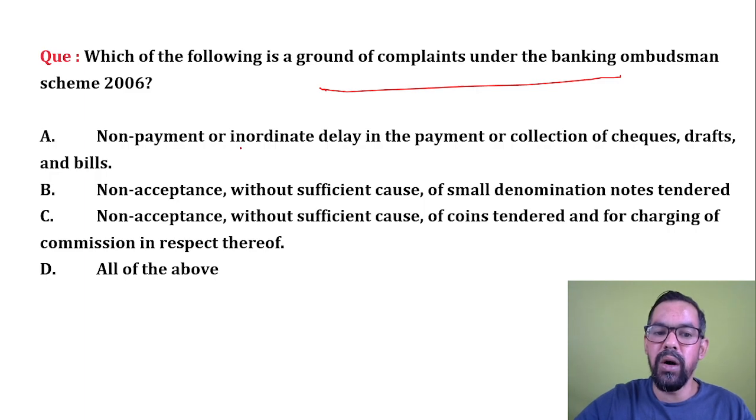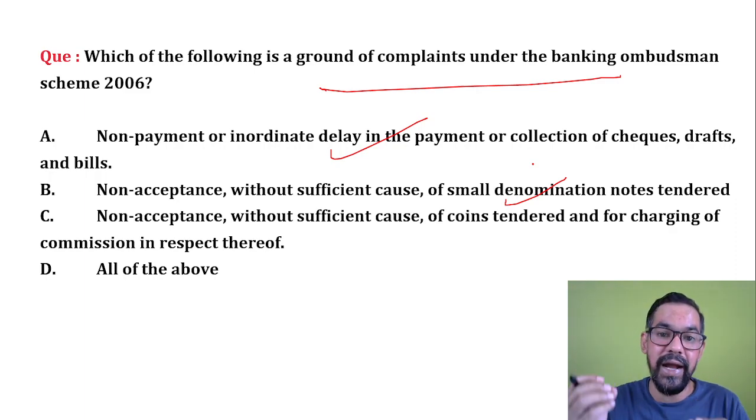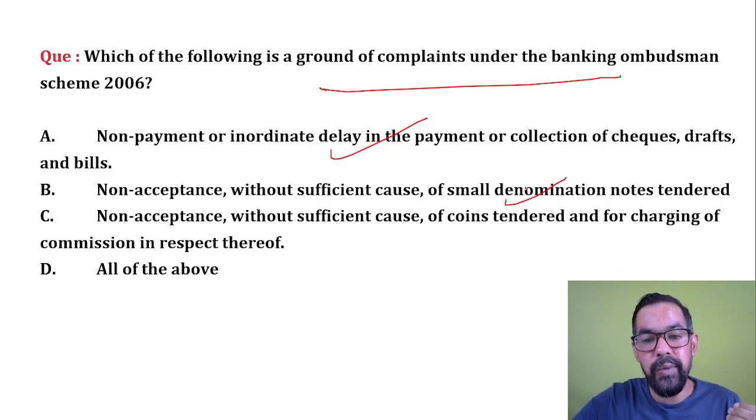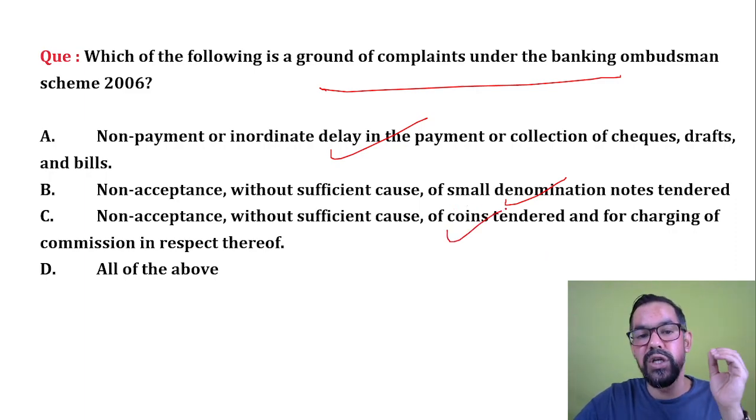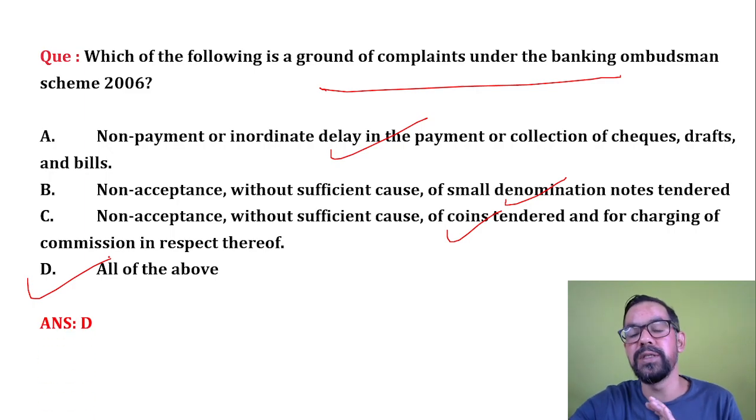Next one, which of the following is a ground of complaint under the Ombudsman Scheme? Non-payment or inordinate delay in payment, so this is also correct. Non-acceptance without sufficient cause of small denomination notes tendered. Let's say you have a 2 rupee or 5 rupee currency note and they are not accepting that one, or even if you have a torn note divided into 2-3 parts, or there is some color or writing on that note, they have to accept it, in case of notes as well as coins. So all of the above will be the correct answer for this question.